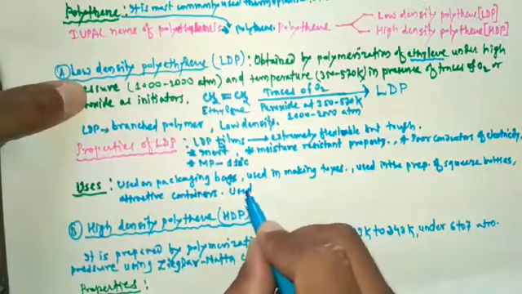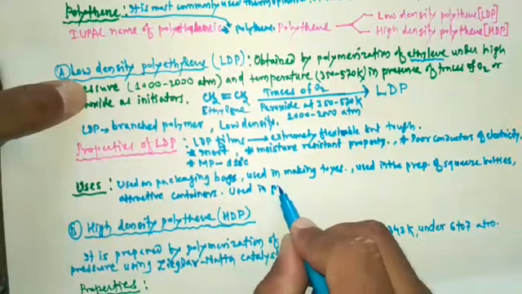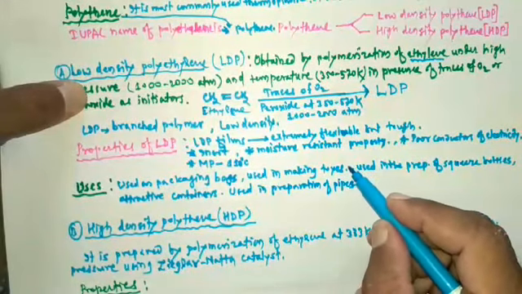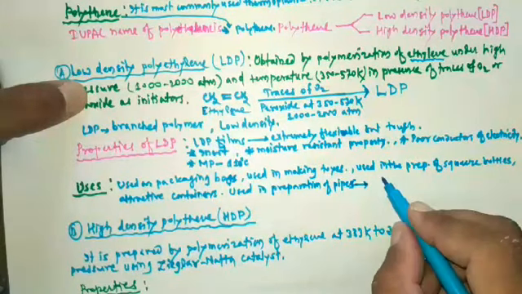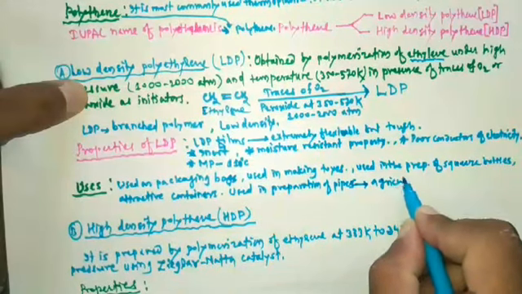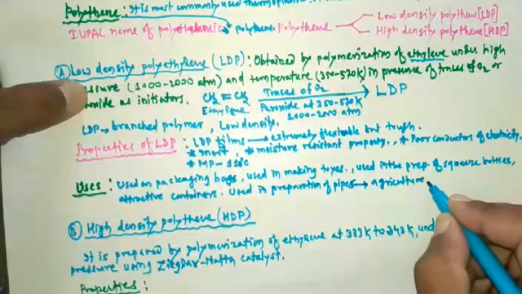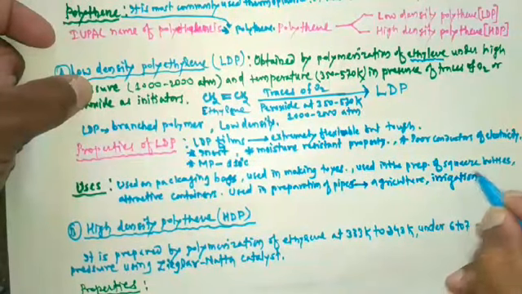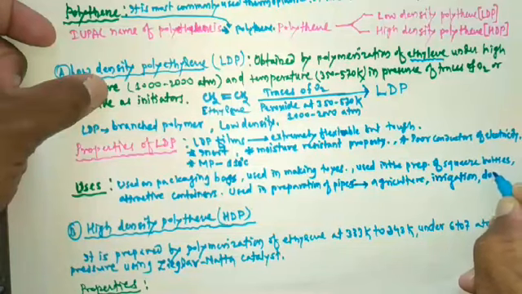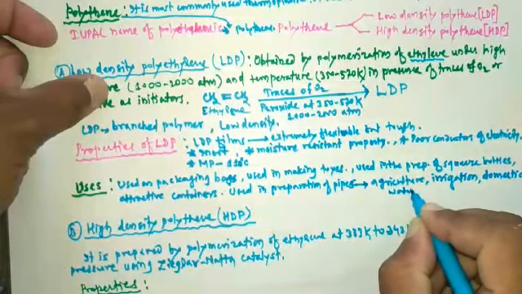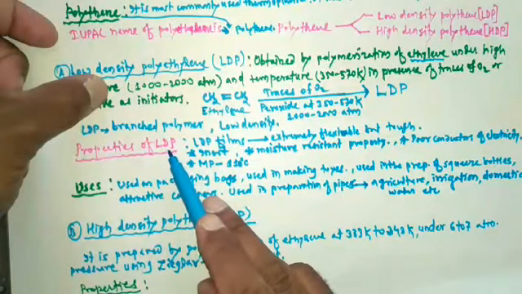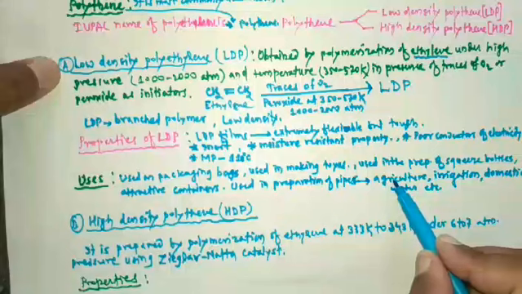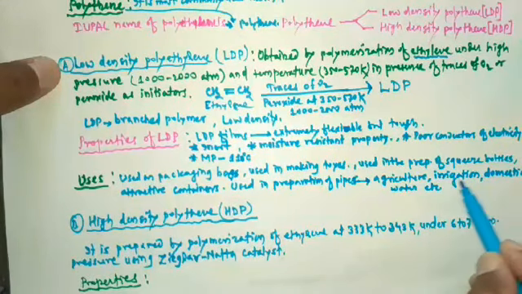Then it is also used in the preparation of pipes, which are used for agriculture purposes, or for irrigation, or for domestic water, etc. So low density polyethylene can be used in the preparation of pipes, and these pipes are used in the agriculture field, the irrigation field, or for domestic water.